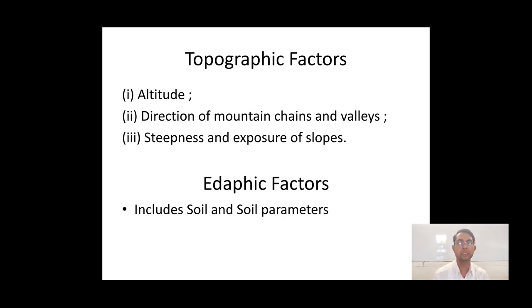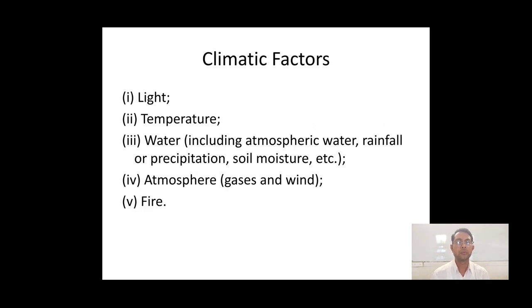All these are the edaphic factors. In the climatic factor we have light, temperature and all these factors. So simply we can say that there are different types of factors which influence the environment of the living organism, and hence it is compulsory to study all these parameters in ecology.